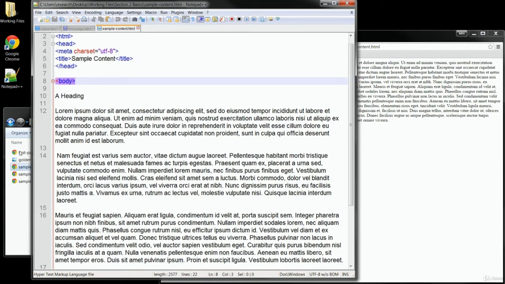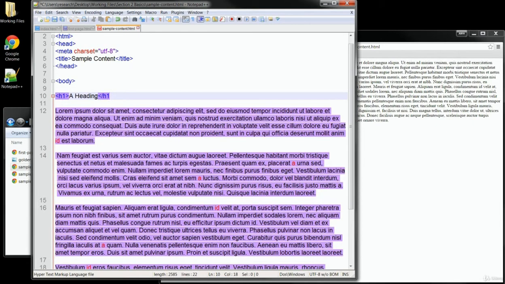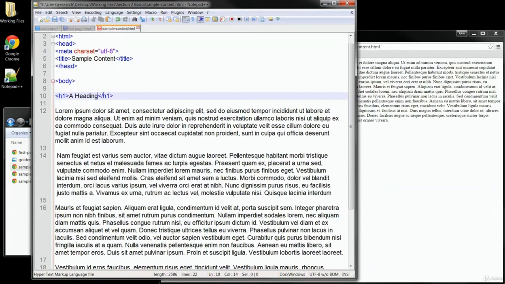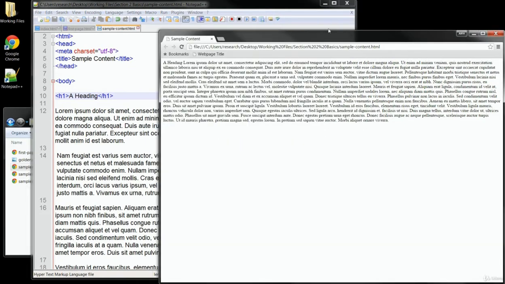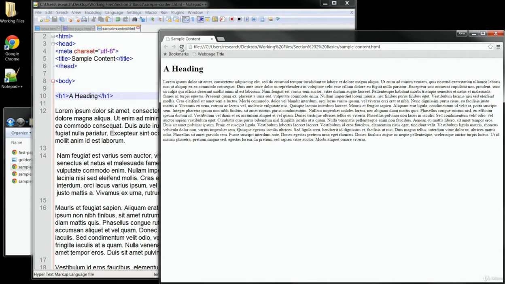I'll go right up to the beginning of the heading and we'll add in our tag. And of course, we'll need to close that tag as well, so I'll put that on the other side of the heading. Remember, it's the same as the original starting tag, but it has a slash in front of it. Next, I'll save my document, and we'll go back over to the browser and see what this small change does for our page. Again, I'm using Ctrl-S to save it, and when we get to our browser page, we'll just refresh so we can see the new code.